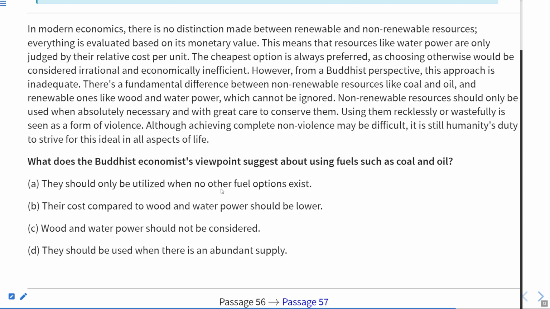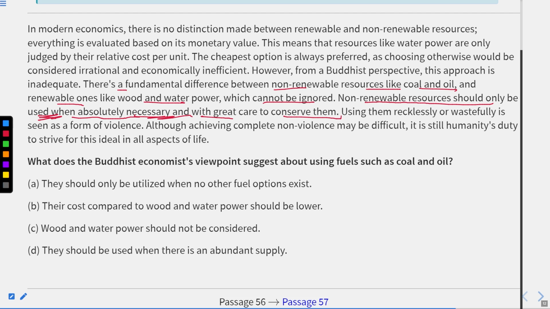Now, if you see this line, there is a fundamental difference between non-renewable resources like coal and oil and renewable ones like wood and water power, which cannot be ignored. What is that? Non-renewable resources should only be used when absolutely necessary and with great care to conserve them. So according to this line, they should only be utilized when no other fuel option exists. There is no abundant supply of that, and the other two things are not mentioned in the passage.